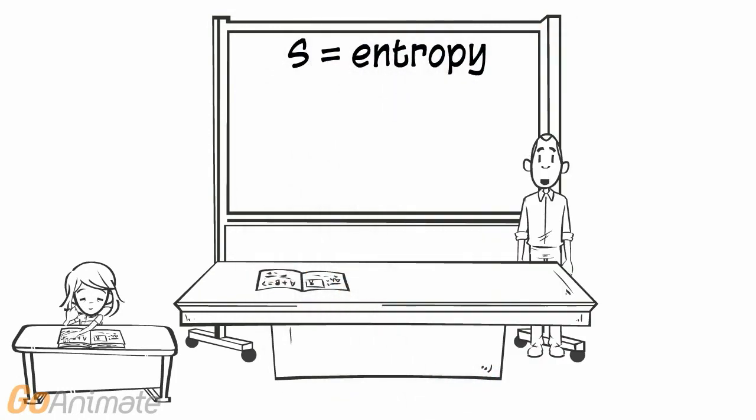The symbol we use to represent entropy is the letter S. For small exchanges of thermal energy, the entropy change is calculated as delta Q over T. The temperature is assumed to be constant. When the temperature changes, assuming a small change, we use the average temperature.